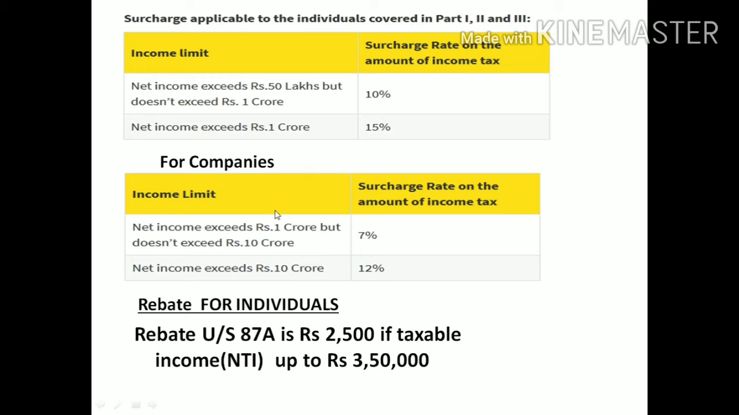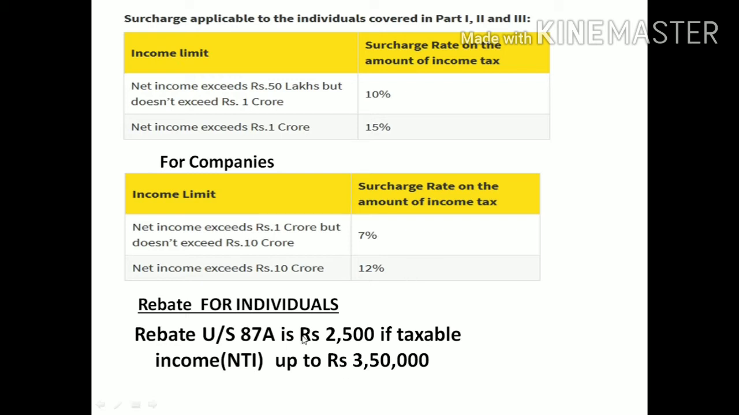Okay. In the case of companies, what surcharge is applicable? If the company's income is up to 1 crore, there is no surcharge. If it exceeds 1 crore, but not 10 crores, then they need to pay 7%. Then if the company's income exceeds 10 crores, they need to pay 12%.